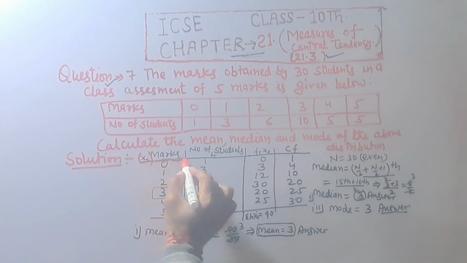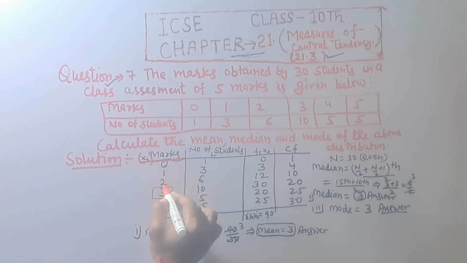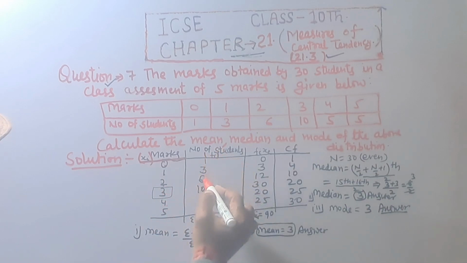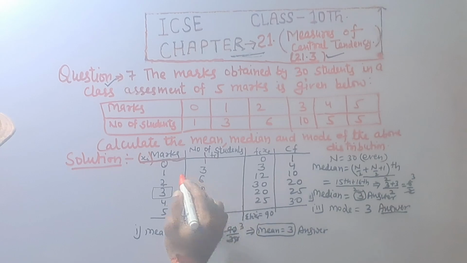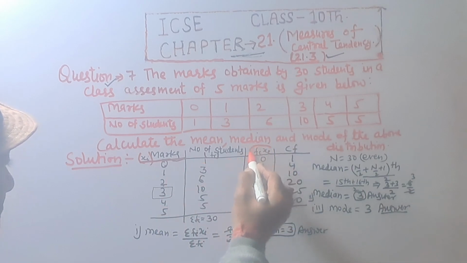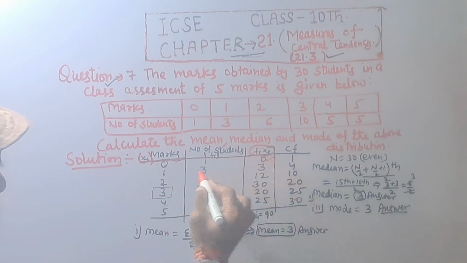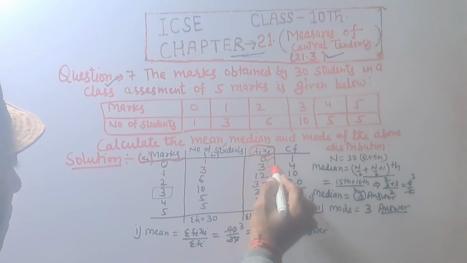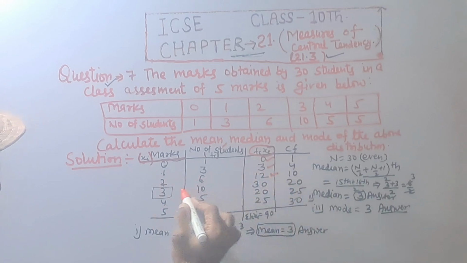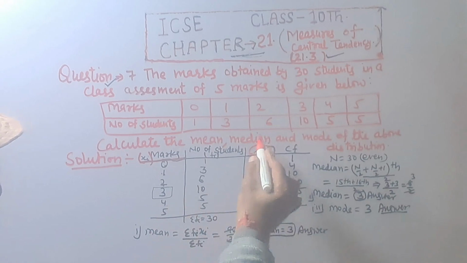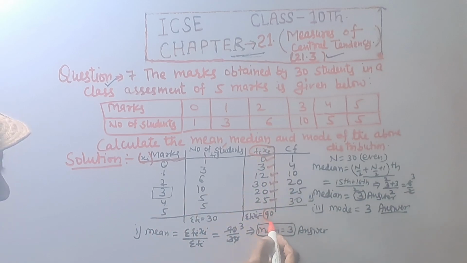Given marks, that is xi equal to 0, 1, 2, 3, 4, 5, frequency fi equal to 1, 3, 6, 10, 5, 5. First we find mean, that is fi into xi. Fi xi: 0 into 1 is 0, 1 into 3 is 3, 6 2s are 12, 10 3s are 30, 5 4s are 20, 5 5s are 25, and sum of fi xi equal to 90.